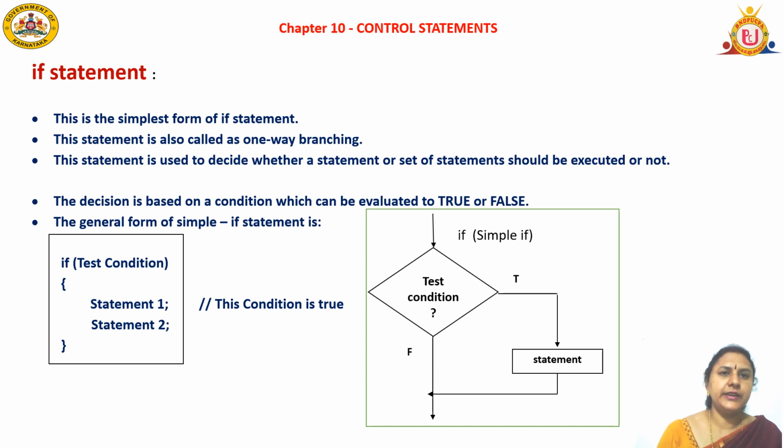The general syntax is: if, test the condition, and open the curly bracket. If it is true, it will execute statement 1 and statement 2, and close the curly brackets. Coming to the flowchart pattern, the first step is to check the condition. If it is true, it will execute one set of statements. If it is false, it will go to another block.